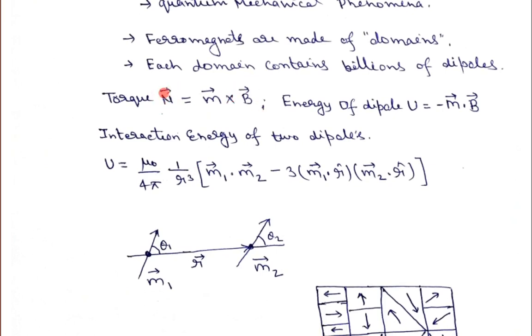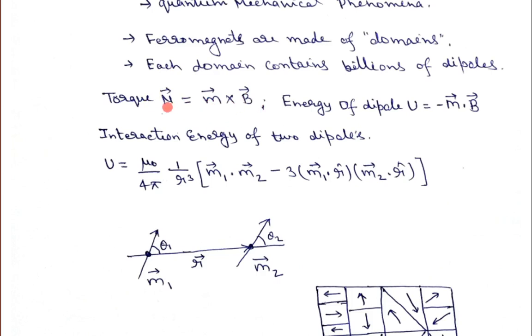I have given a separate lecture on the torque. N is equal to M cross B, where M is the magnetic dipole moment and B is the magnetic field. And if you write this as MB sin theta times a normal unit vector, that means torque will always be perpendicular to M and B,